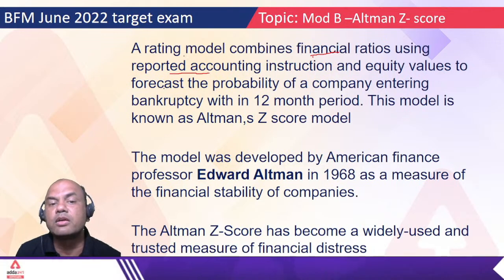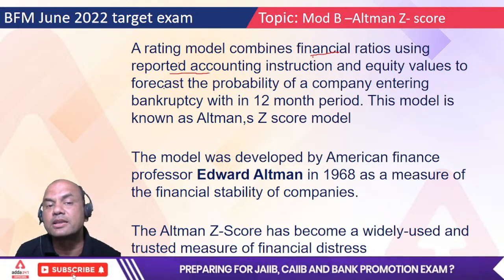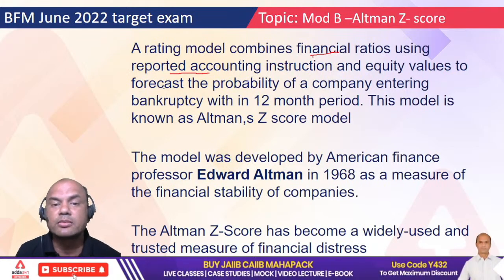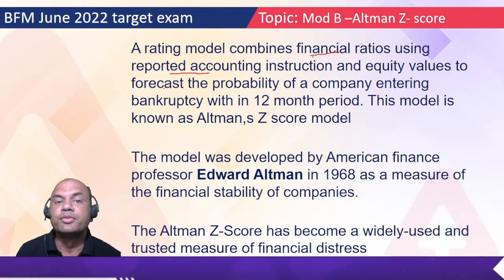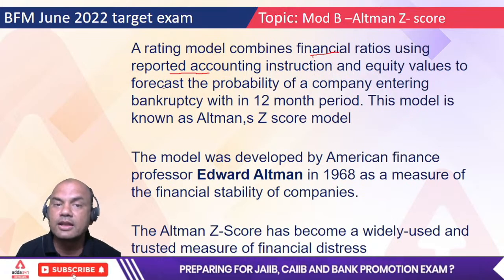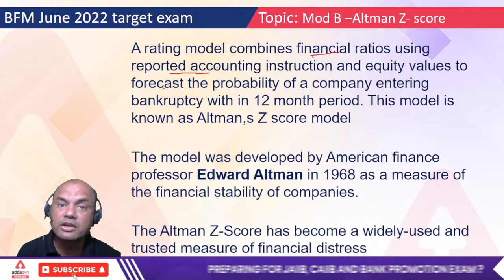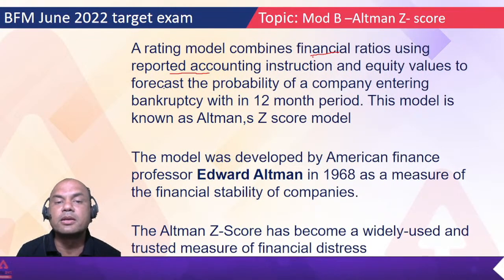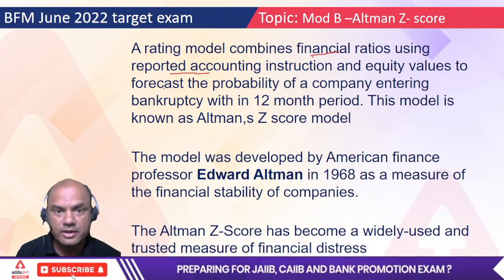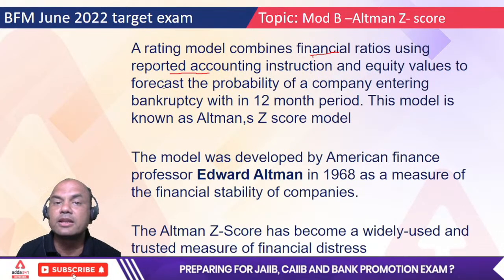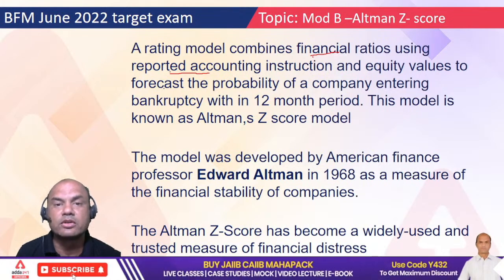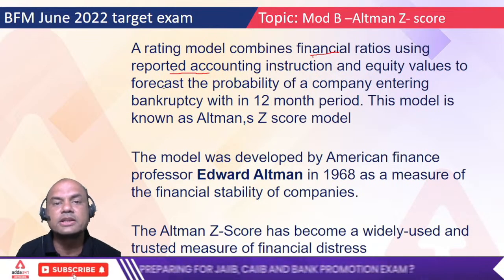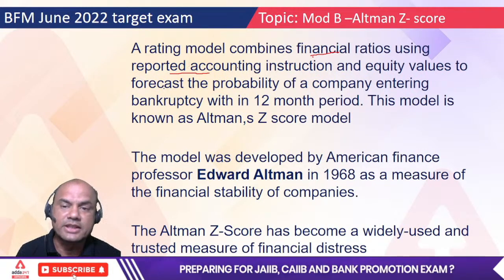Reported accounting means whatever that company has reported. Now there lies a problem. If the company reports the wrong figures, then the Altman Z score will go wrong. But if the company reports wrong figures, then it's a fraud. They'll get caught somewhere, definitely. That's why wrong reporting is the biggest fraud in the corporate world. The CA, chartered accountant, gets into trouble, CS, everyone, even the CEO. Okay, so this is the second part.